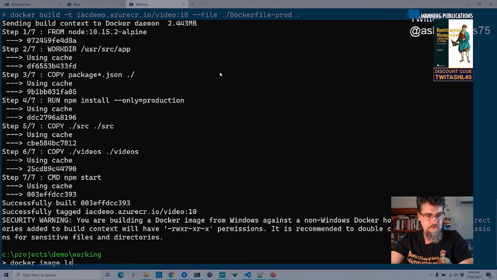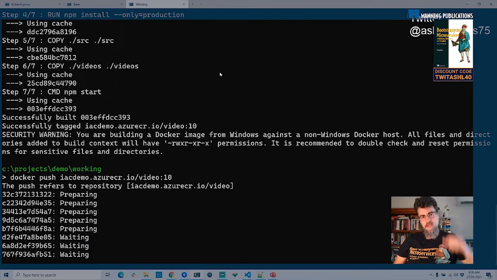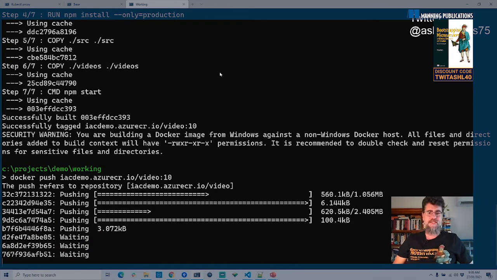I'll do my Docker push now. Version 10. So this is now being pushed up to my private container registry that I've got running on Azure.